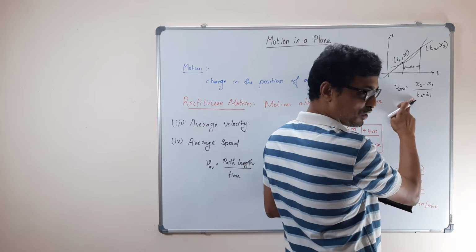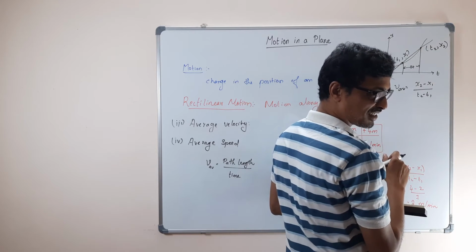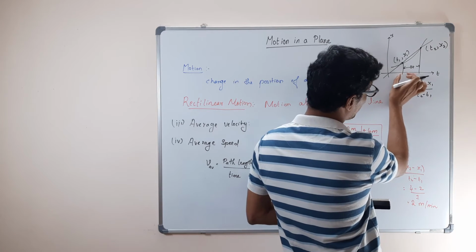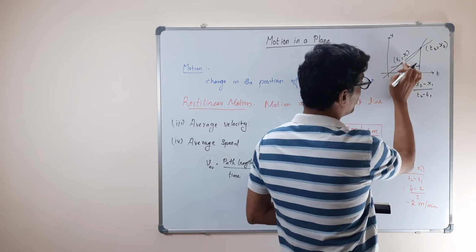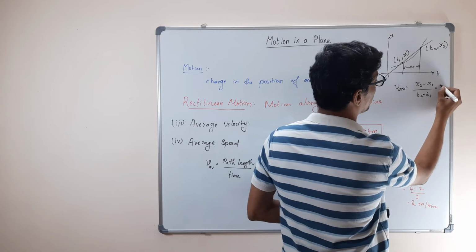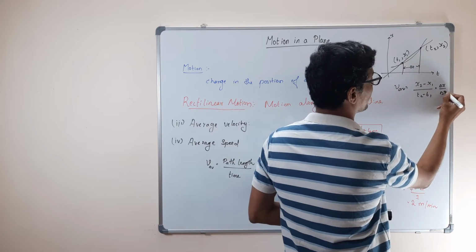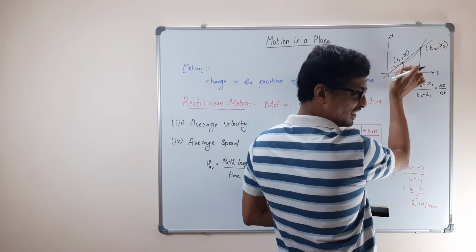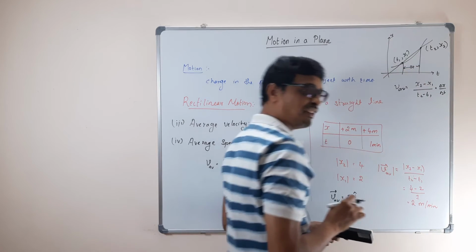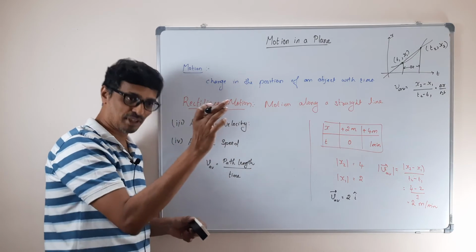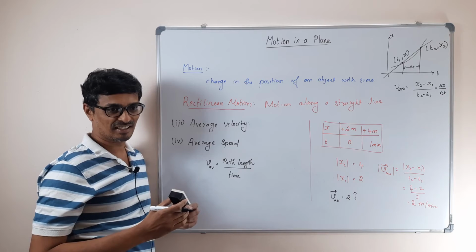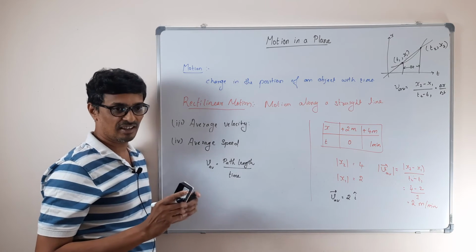Isn't it? Now if you remember, when I make this delta t tend to 0, this was delta x by delta t. When delta t becomes 0, this becomes dx by dt. That's a differential, right? Same way we can do here.